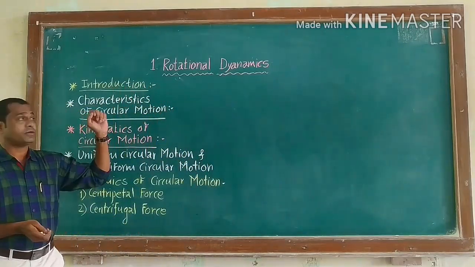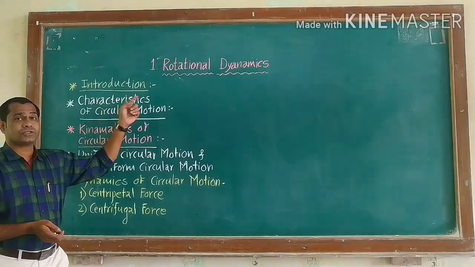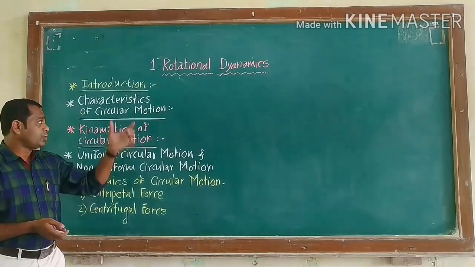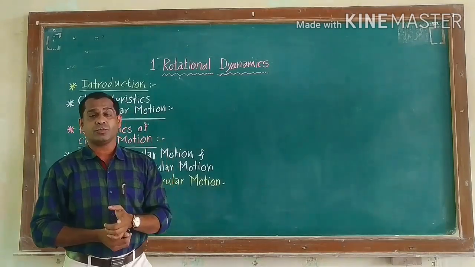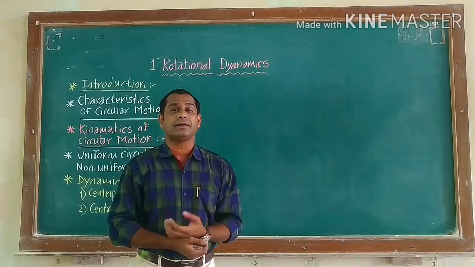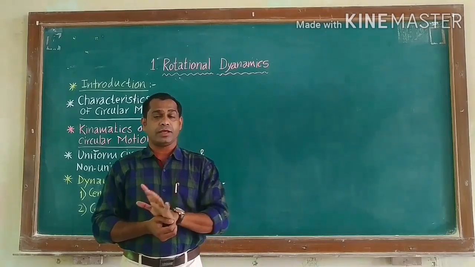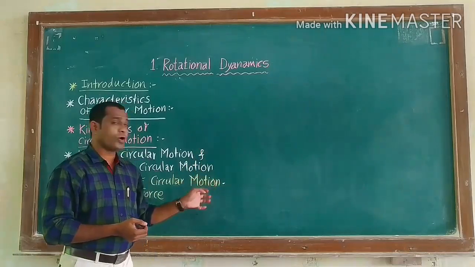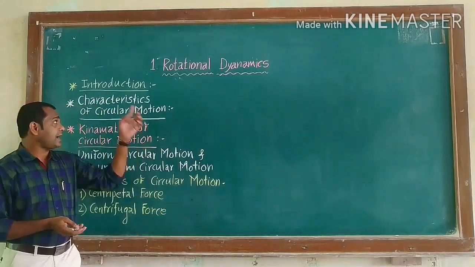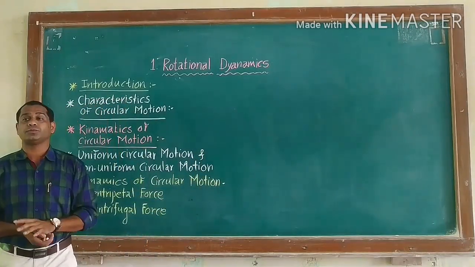The first point of this topic is characteristics of circular motion. You know what circular motion or uniform circular motion is, as we saw in 11th standard: the motion of a body along the circumference of a circle is called uniform circular motion. There are characteristics of circular motion.